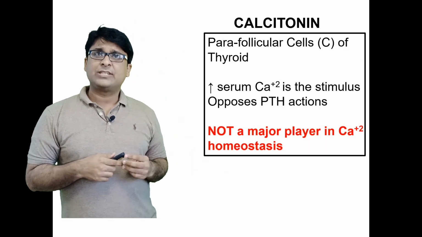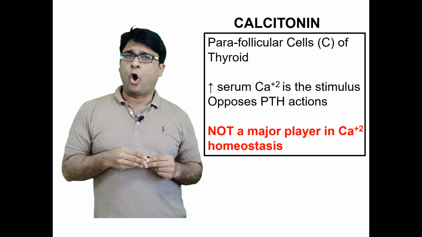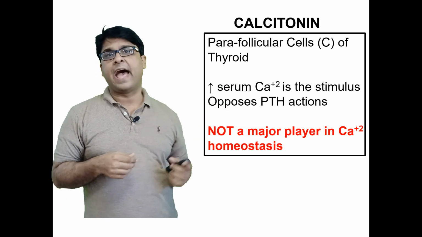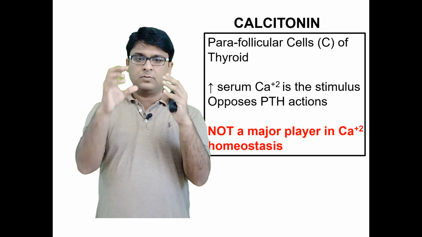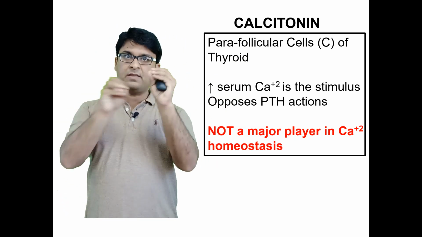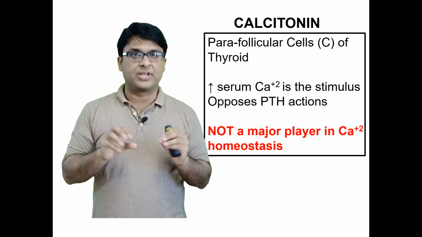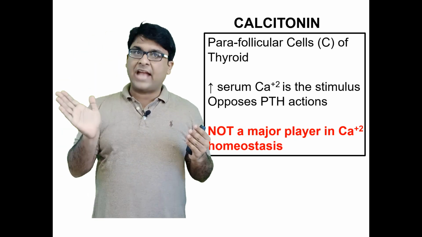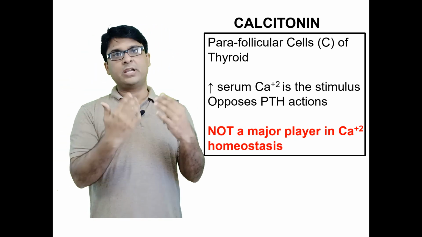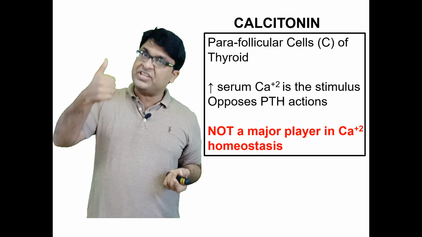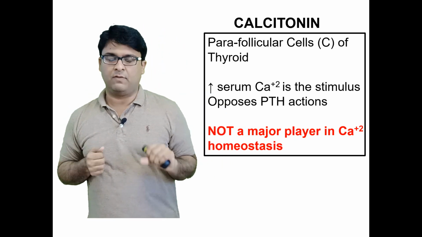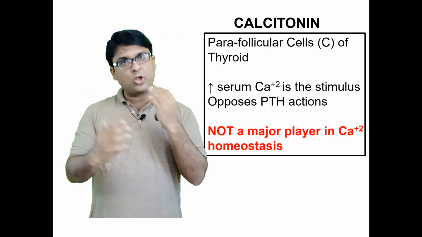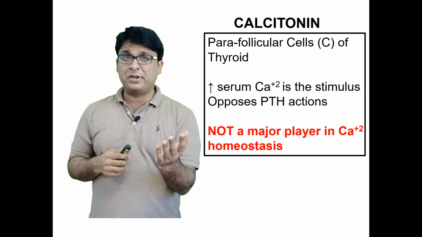A few minutes on calcitonin. Calcitonin is another hormone which is released from the parafollicular cells of thyroid. In the thyroid gland, there are follicles, and in between the follicles, there are parafollicular cells which release calcitonin. And the job is to oppose the action of parathyroid hormone. So whatever parathyroid does, it opposes it. Parathyroid increases calcium level, it decreases calcium level. Parathyroid decreases phosphate in the serum, it increases phosphate. So opposite functions, okay?